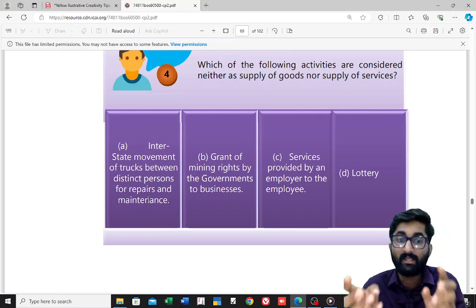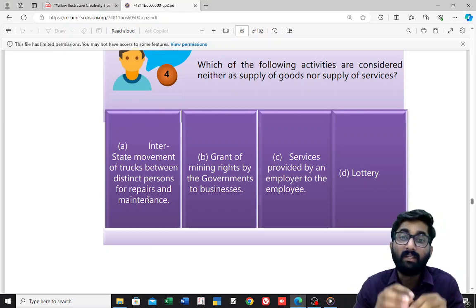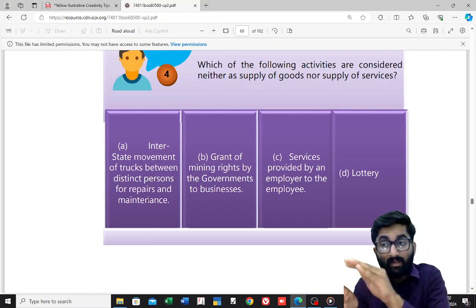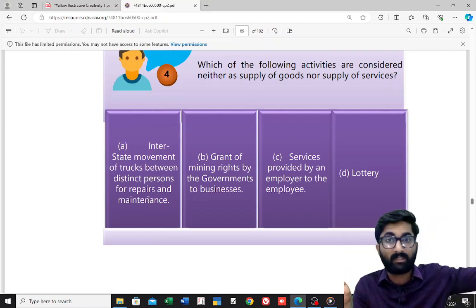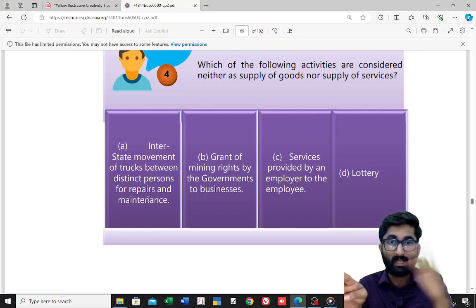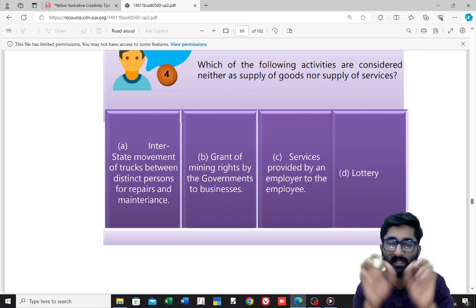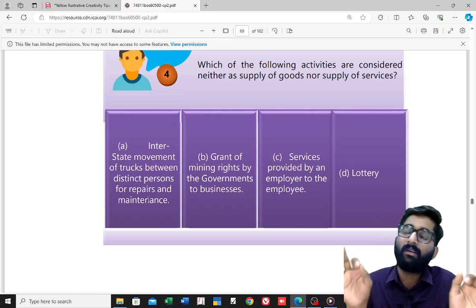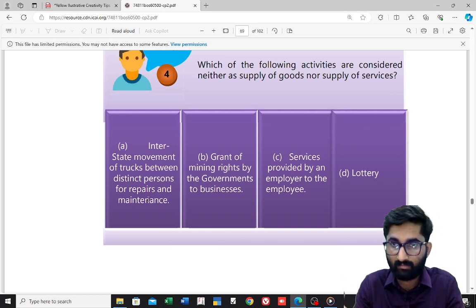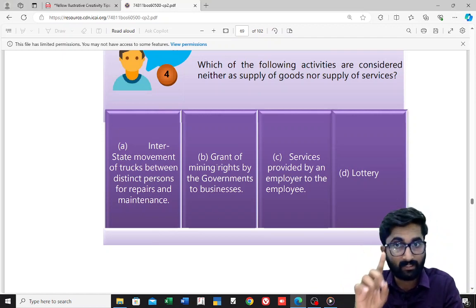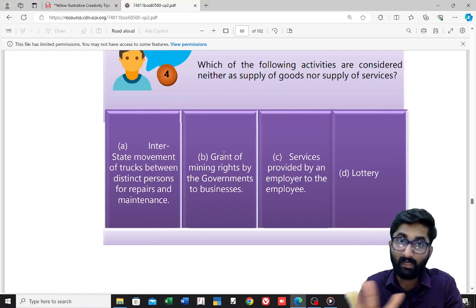Remember this. Circular says that interstate movement of the trucks, except if the truck is moved for further supply, then it is supply. It amounts to supply between the distinct person. But here it is not a supply, it is given in the circular. We did discuss about this. So this is neither supply of goods nor supply of service.